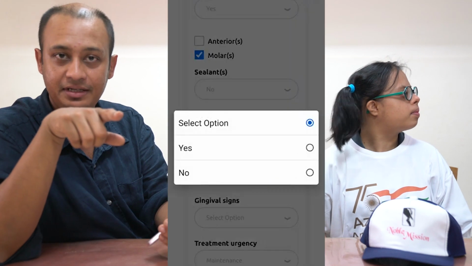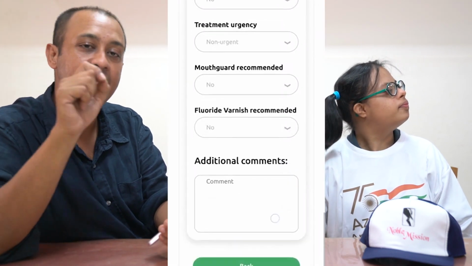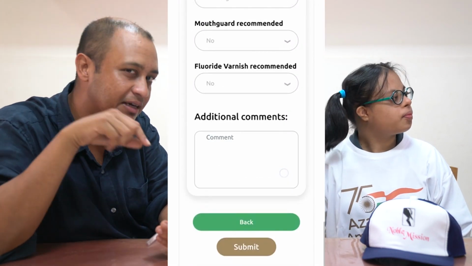Once you hit submit, you cannot edit the data. So before you hit submit, please check the data that you have. The reason for so is on the day of the event, we are going to have a lot of athletes. Some centers are going to be screening as many as 2,000 athletes, so you will not have the opportunity to go back and edit. So for that reason, please double check before you hit submit.